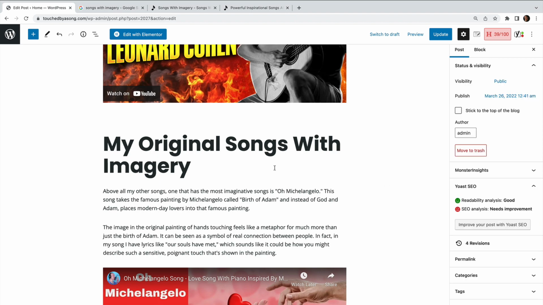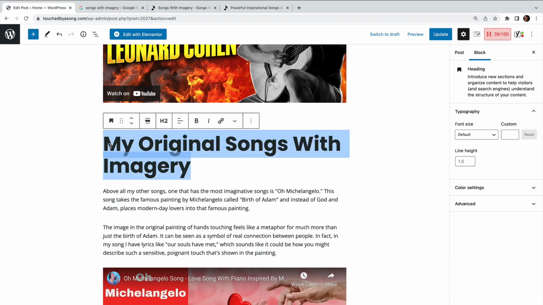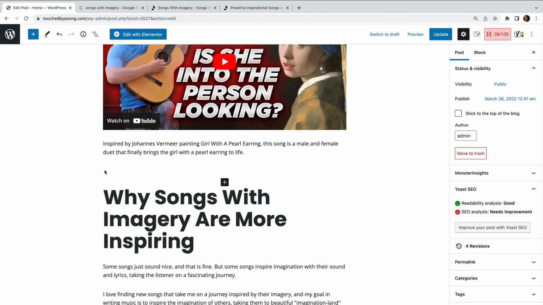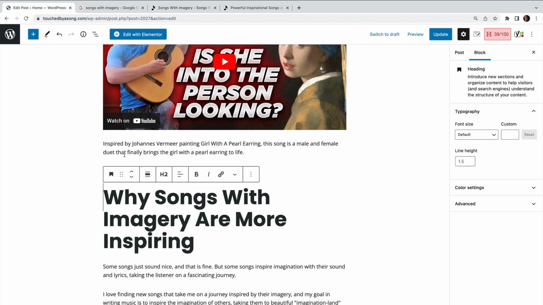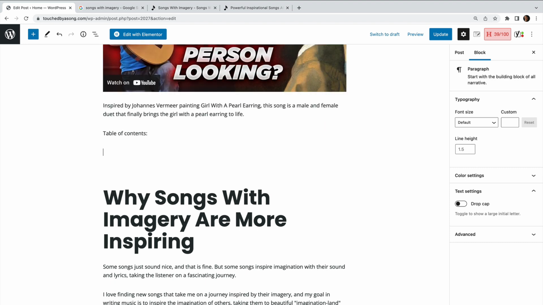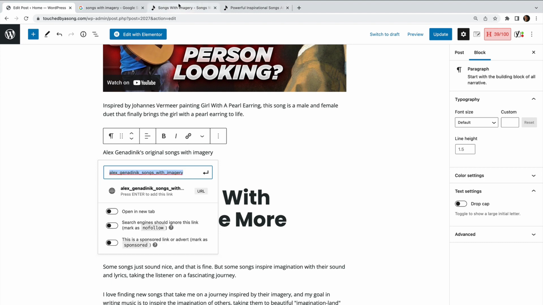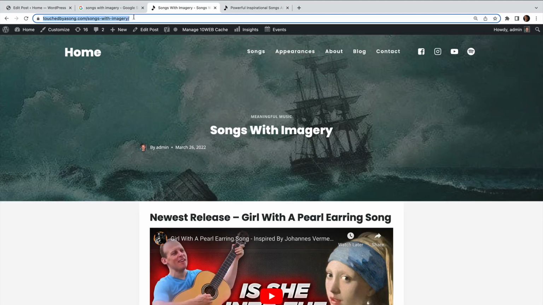So this block right here already is going to have an anchor, meaning that in the place where I decided to put my table of contents, which is going to be right here, I'm going to add original songs with imagery. And then I'm going to highlight that, and I'm going to link to this. What I'm going to type is I'm going to just paste that anchor text, but I'm also going to go and grab the URL.